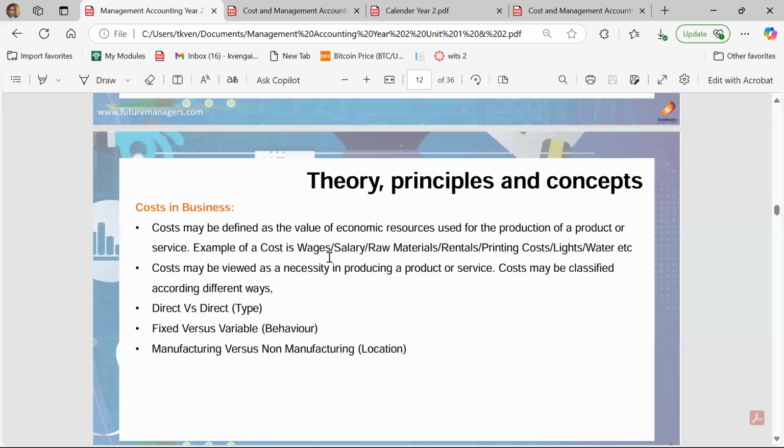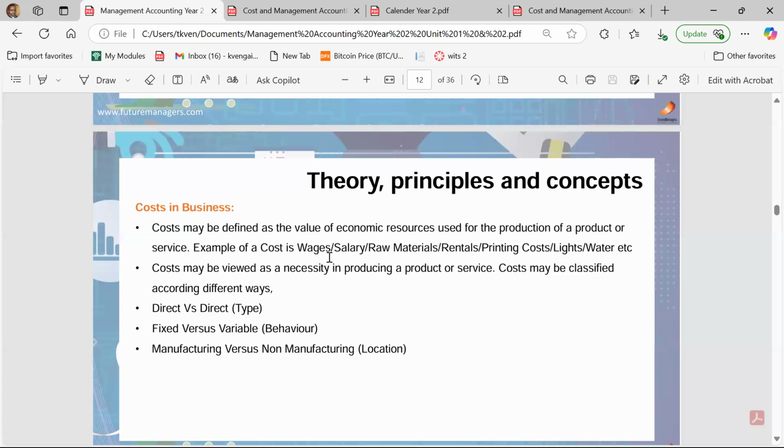It's self-explanatory. I don't think I need to go deeper than that, right? We are just saying that for you to produce whatever it is that you are producing, there is a certain economic resource that you lost for you to produce what you produced. If you are Coca-Cola, who is producing drinks, who is producing Fanta, who is producing Sprite and etc., you had to use sugar, you had to use water, you had to use electricity. All of these things, you had to pay for them. None of them were free.